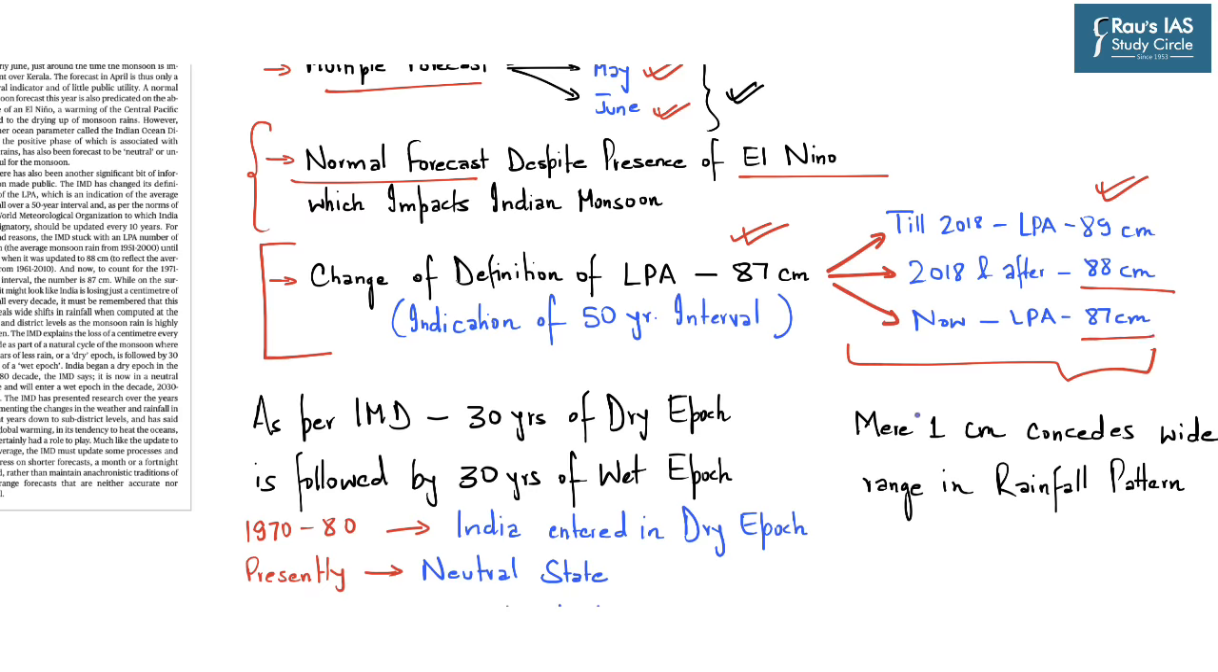Now the report says that a mere 1 centimeter may not appear much on paper, but when we look at a range of 50 odd years, then the shift of 1 centimeter of rainfall might predict wide changes in the rainfall pattern over a period of years.